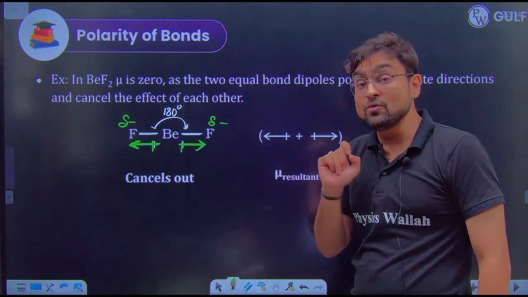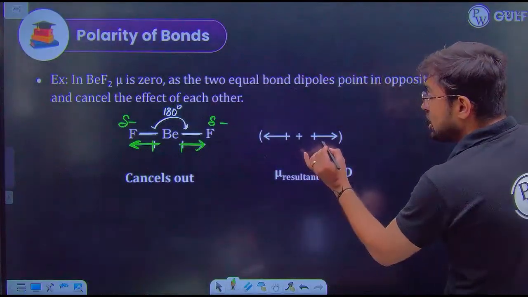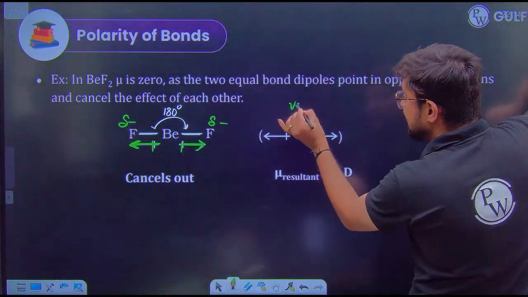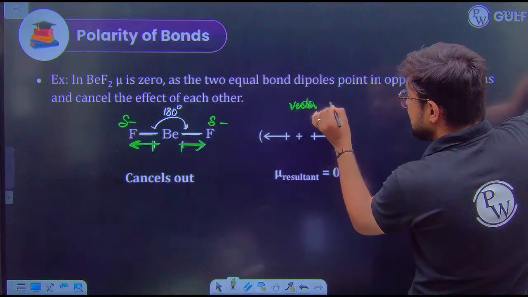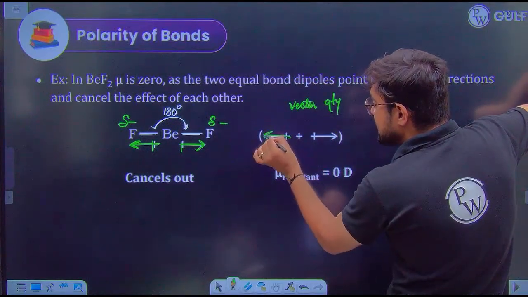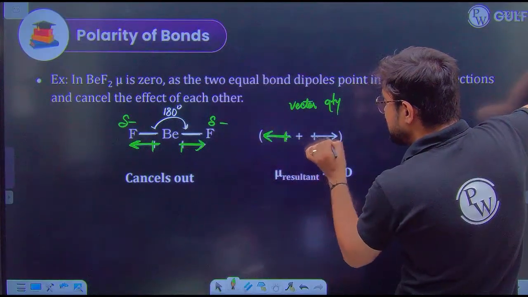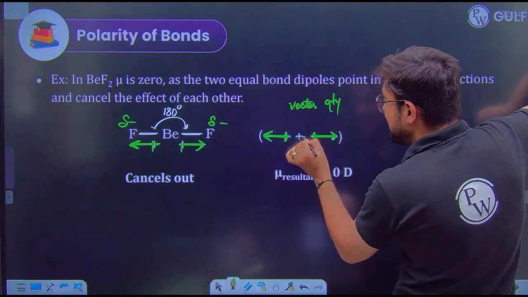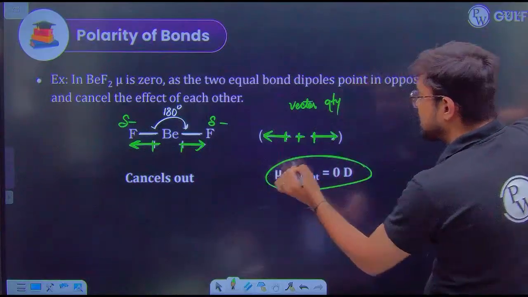Because these dipoles are actually vector quantities, when they move equally but in opposite direction, and when you add their vectors, it will ultimately become 0.